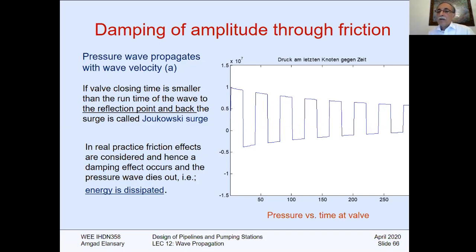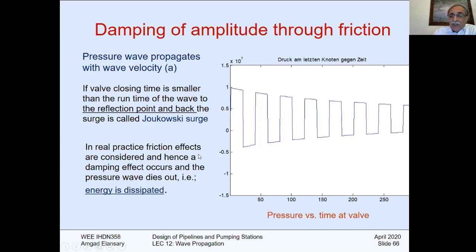You remember from the last lecture, when we say sudden valve closure, it means you close it at zero time, or with a time less than or equal to L over A. You will experience the Joukowsky pressure at the first cycle, where you will have the maximum pressure. The second cycle will be less due to the effect of friction, the third even lesser, and then it will damp away until it reaches steady state, as we have said before.